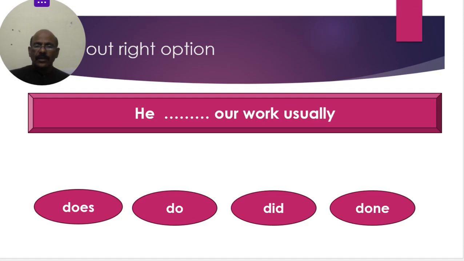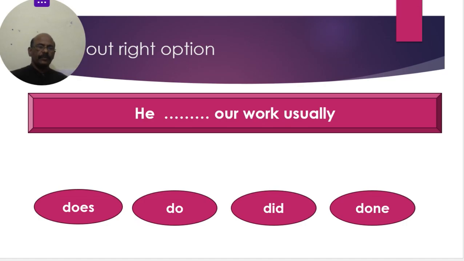"He dash our work usually." Usually, regularly, like that, this is present tense. Third person singular: he, she, it, Ram, Shyam, Sita, Geeta. Like that, we can use does. He does our work usually.